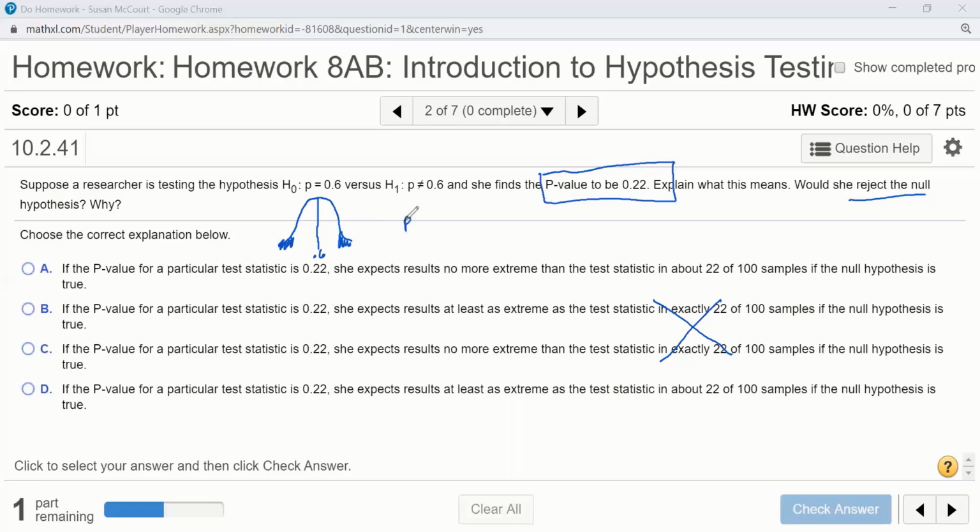Usually we're comparing our p-value to something like 0.05. So it's definitely going to be greater than alpha, so we don't reject. And that's because 22 out of 100 samples would be beyond that test statistic. So it would be more extreme, or at least this extreme.